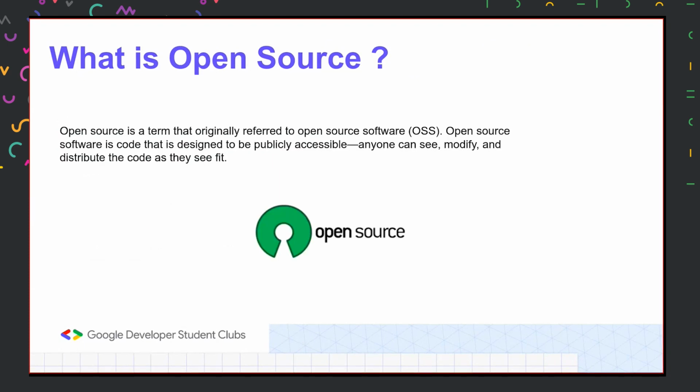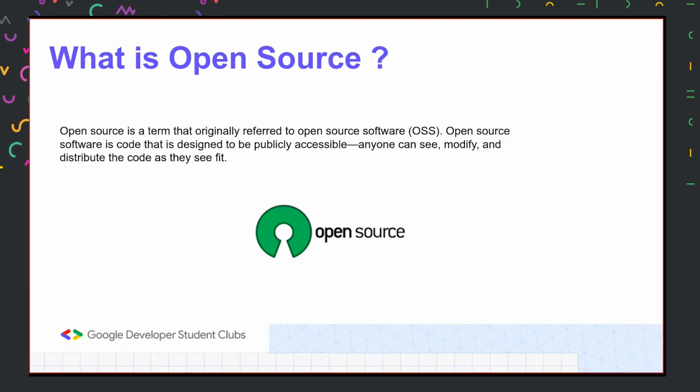So what exactly is open source? As the term suggests, it's software whose underlying code can be inspected by anyone, and modified or used by anyone. It is more like the source code.